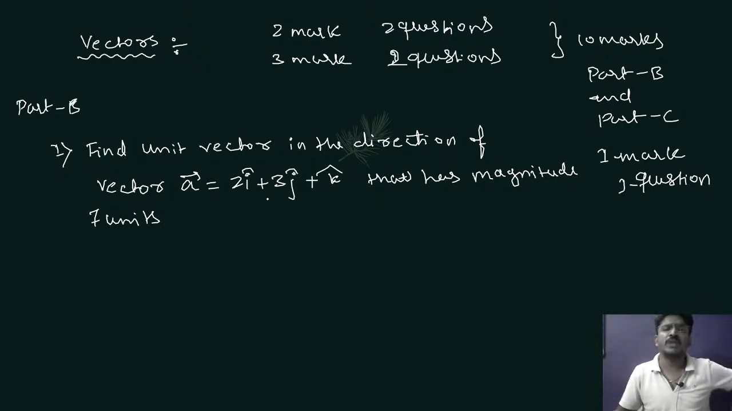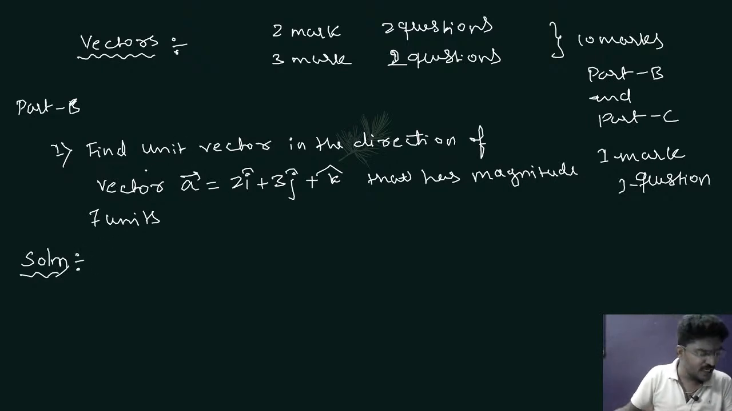All of you quickly reply to me. So I have to simplify this. Okay, so see what they are asking. They are asking to find the vector, not the unit vector. Find the vector in the direction of vector A that has magnitude 7 units.